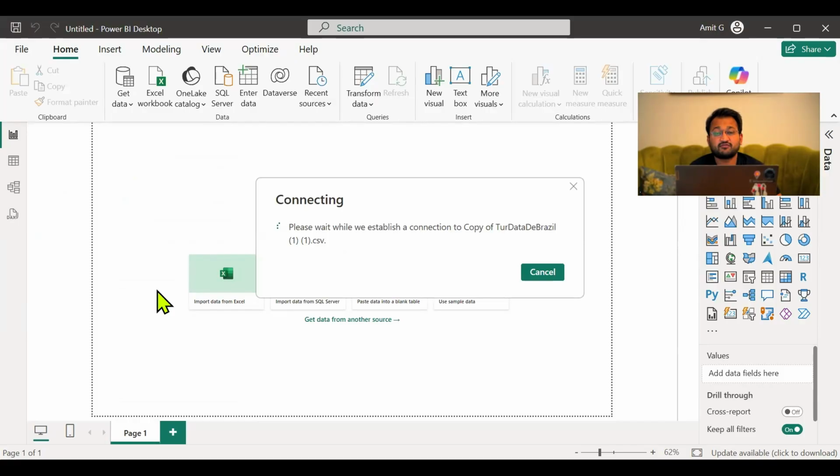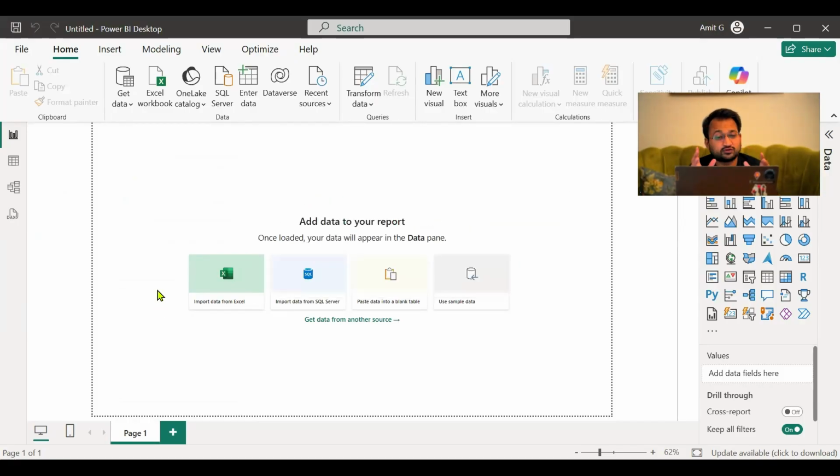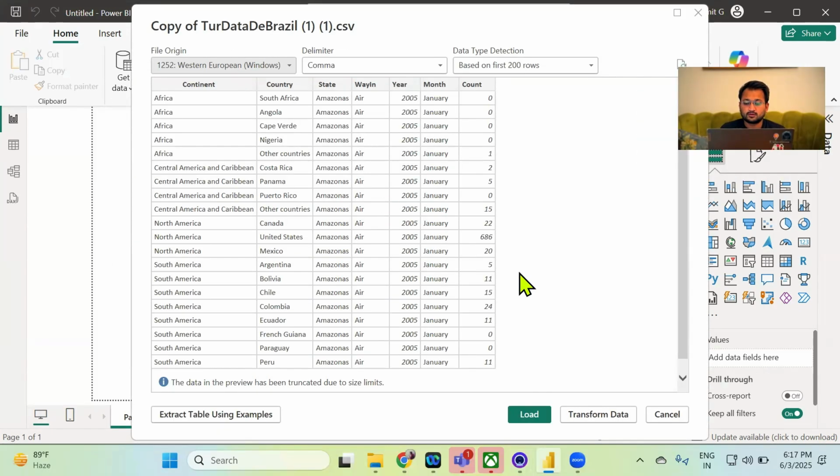And we have a good amount of rows. We have around 2.5 lakh rows of data for this particular data set. So we can see everyone, the data has been loaded. So let's first of all go through the data.